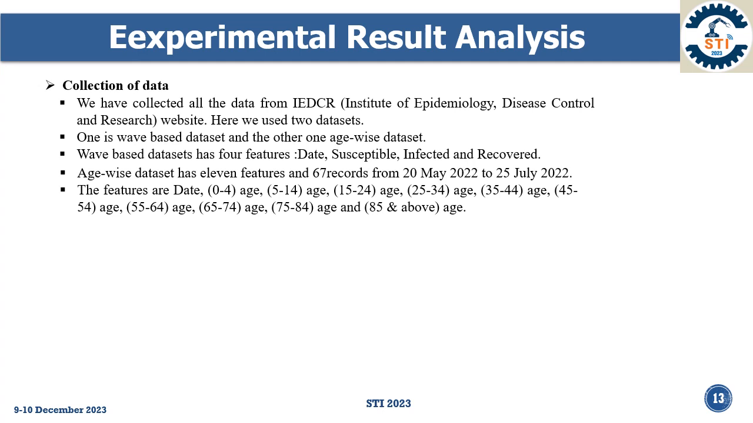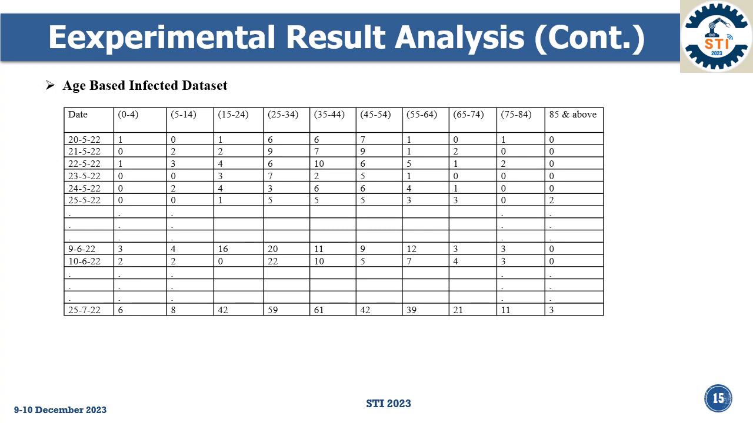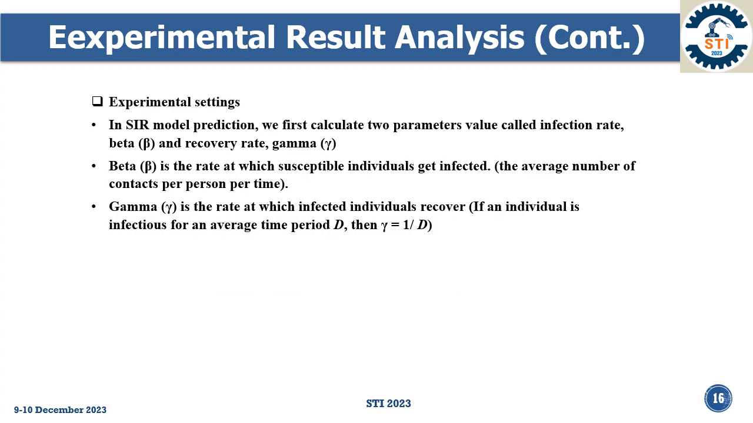We collect experimental data for analysis. We collect a data set from IEEE. We use two types of data sets: a web-based data set and an age-based data set. The web-based data set has 4 features: date, susceptible, infected, and recovered. Our age-based data set has 11 features. And we see the web-based data set, and we see the age-based infected data set. Then the experiment result analysis. In SIR model prediction, we first calculate two parameter values called the infection rate beta and the recovery rate gamma.